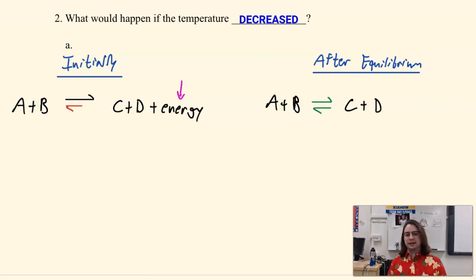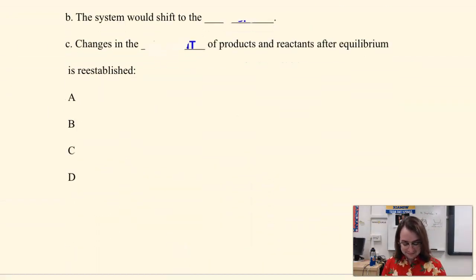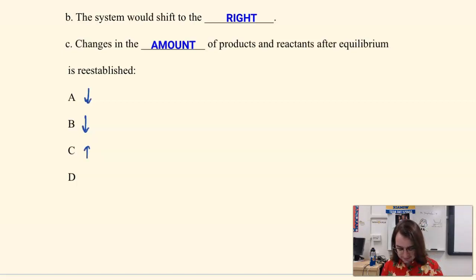Now, how does this work through the lens of Le Chatelier? Remember that the stress is that the energy is going down, which means that the reaction is getting colder. What can I do to increase the energy of the reaction? Either way, I'm going to shift to the right. So I'm going to shift to the right, and then if I do that, I'm going to increase the amount of everything on the right side. So A is going to go down, B is going to go down, C goes up, D goes up.